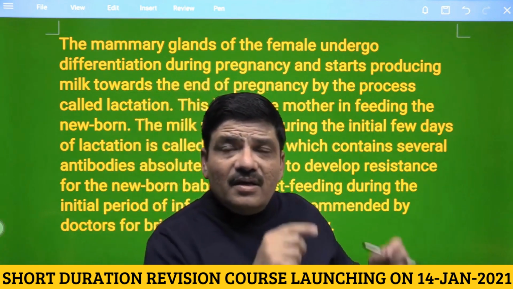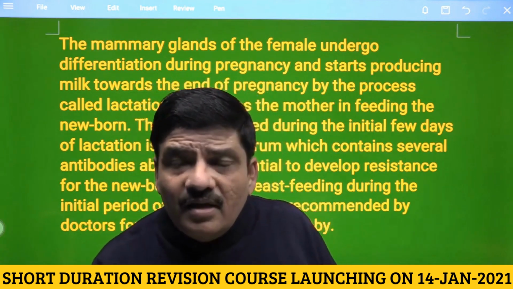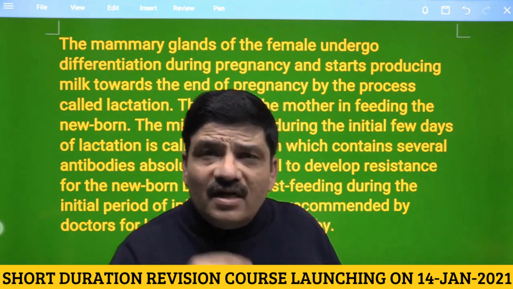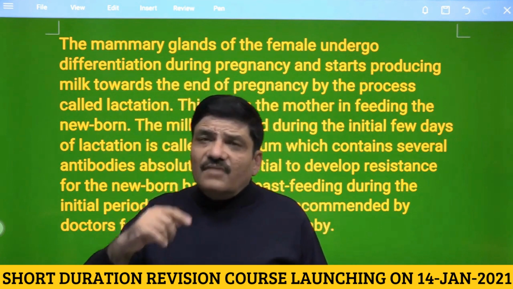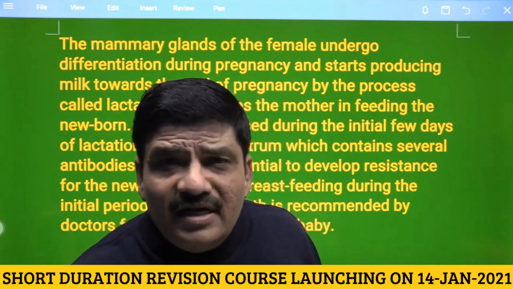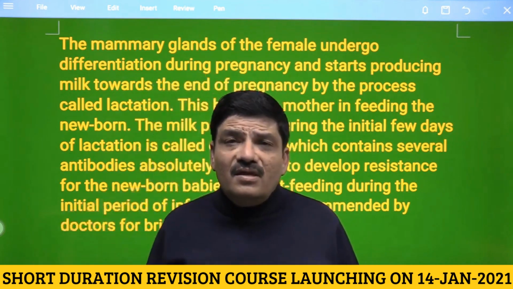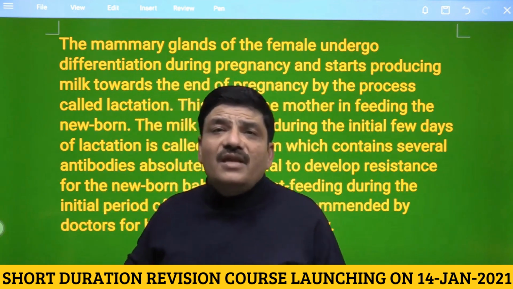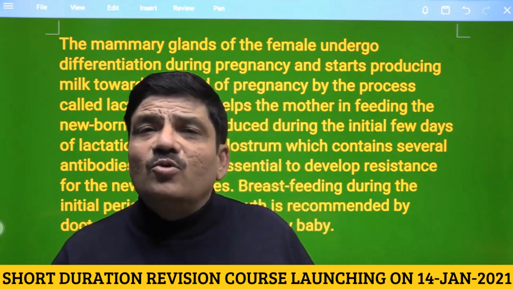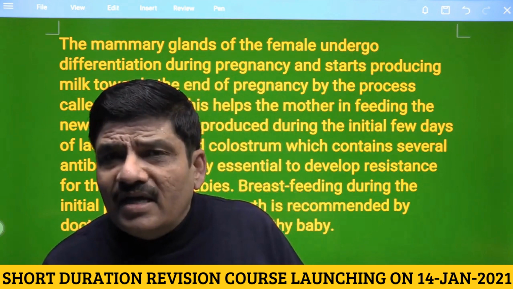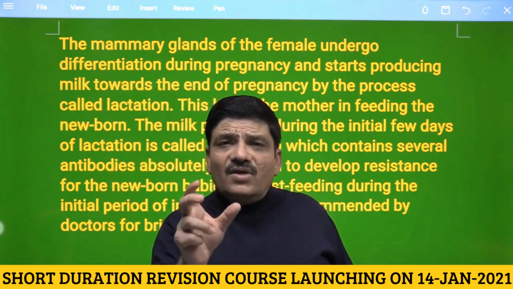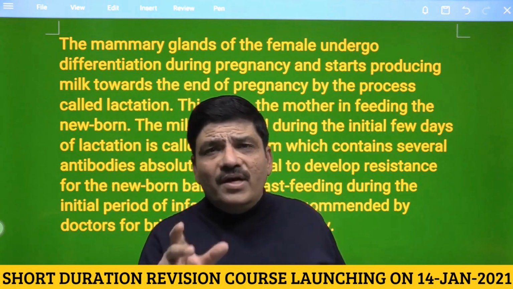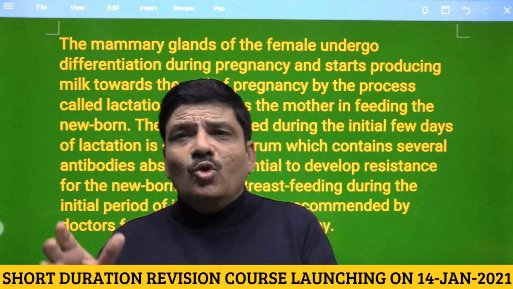So please remember, naturally acquired passive immunity, the fetus may get through the placenta. We know that the IgG class of antibodies can cross the placenta, and after birth, antibodies can be present in the milk of the mother, especially the milk produced in the first few days, the thick yellowish fluid called colostrum.